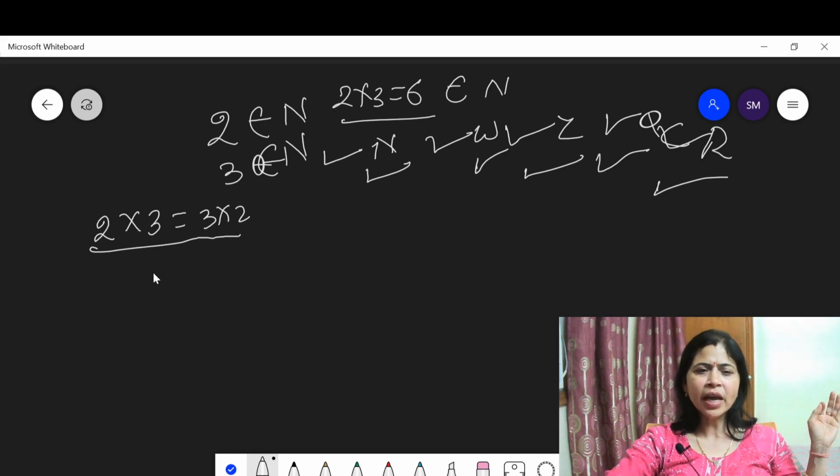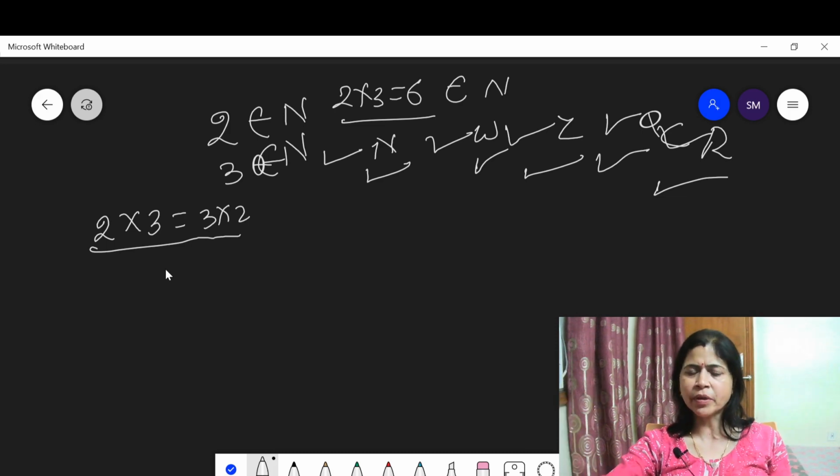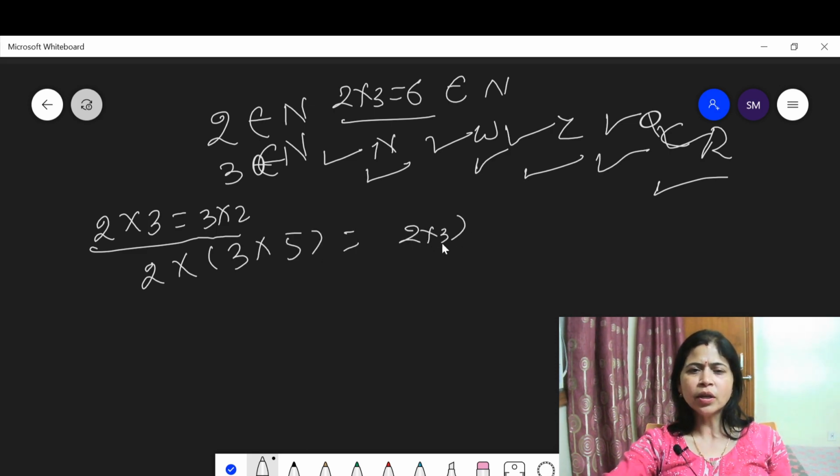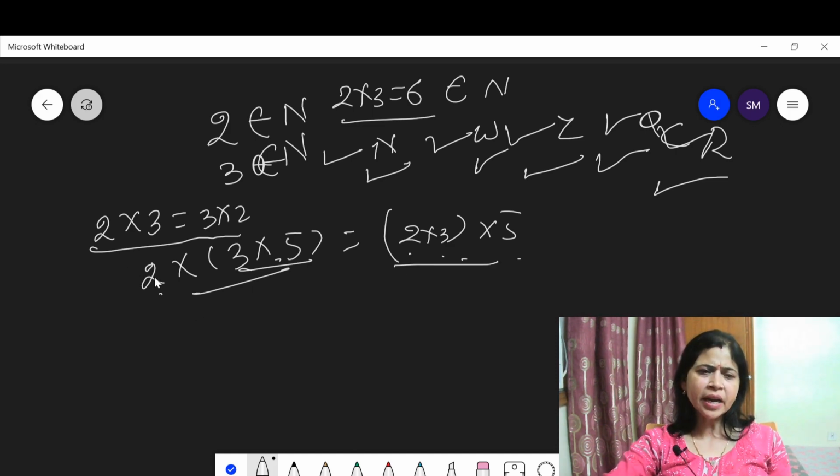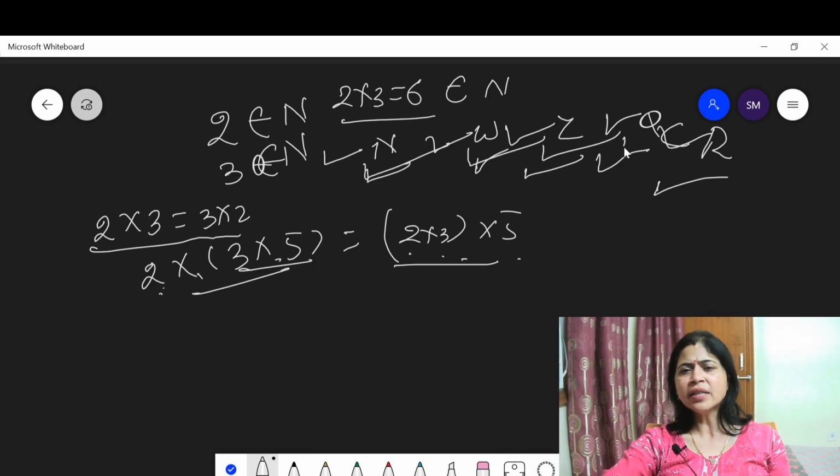Now think about the multiplicative associative property. Multiplicative associative property means 2 into 3 into 5 is equal to 2 into 3 into 5. 2 into 3 into 5 is 15 into 2 is 30. Here 2 into 3 is 6 into 5 is 30. Here LHS is equal to RHS. This means the multiplicative associative property is satisfied in the set of natural numbers, whole numbers, integers, rational numbers and real numbers.